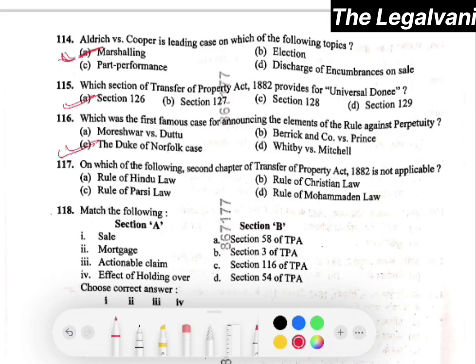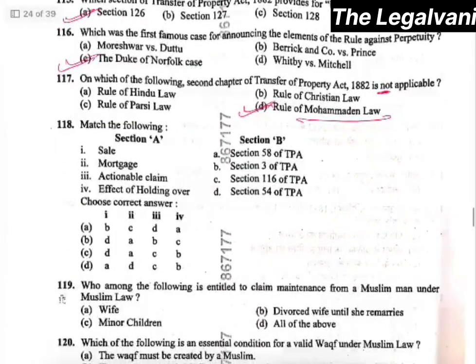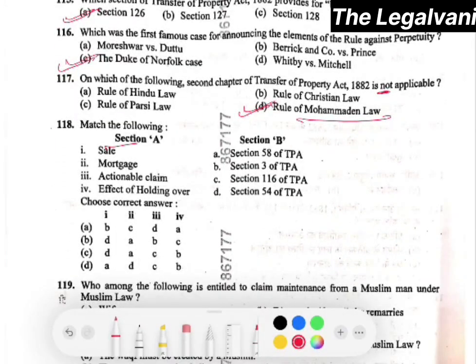Question number 117. Which of the following, the second chapter of TPA, is not applicable? The right answer would be option number D, that is rule of Muhammadan law. Right. Question number 118. It is again a match the following type. Section A and section B are given, and you have to match the subject matter with the sections, right?